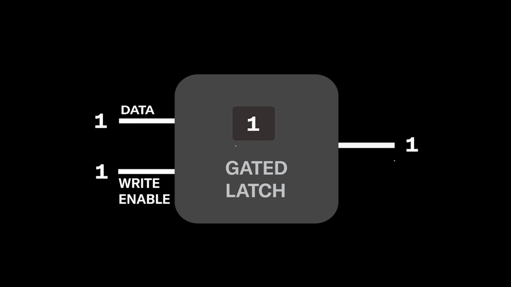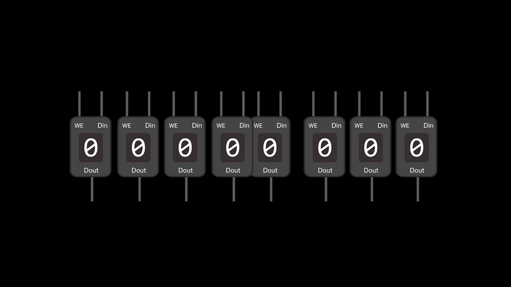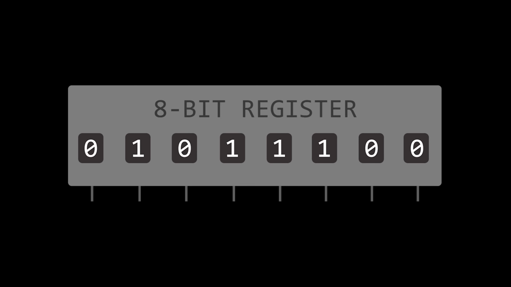With just that single bit, basic data like 1 or 0, true or false, or black or white can be represented. But that's it. If the aim is to represent a broader range of numbers or a larger set of colors, a single bit becomes insufficient. However, multiple bits can be used. Like this 8-bit register with 8 latches that can store a byte of information.